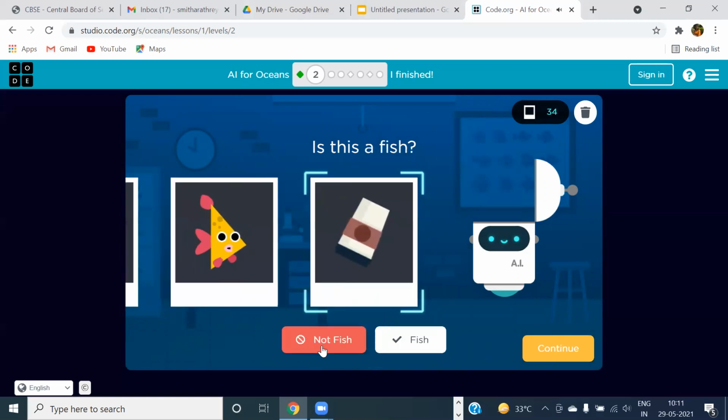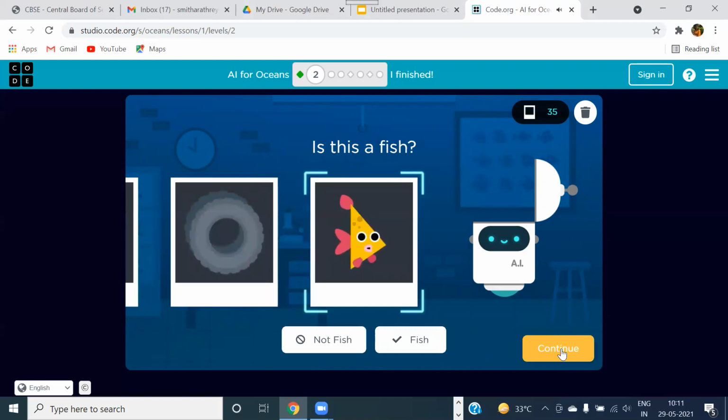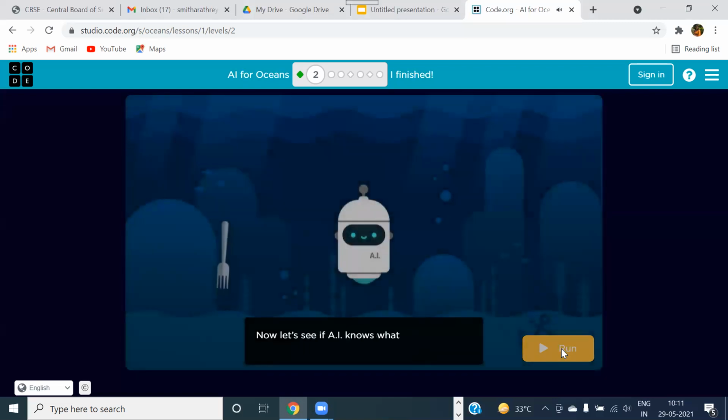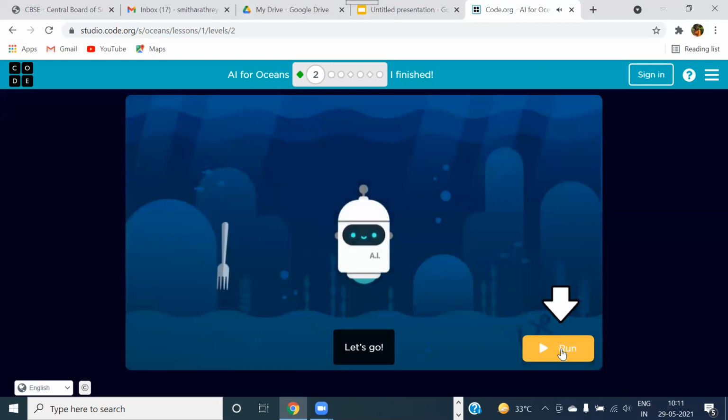Okay, I feel at this present stage, this much is sufficient. So I will click on continue. The moment you feel that, okay, training is done, you click on continue and see what happens now. Whether the AI knows what a fish looks like, let's click on run and see whether it happens or not. So now AI will analyze a random set of objects and label them based on your training. Let's see how it goes.